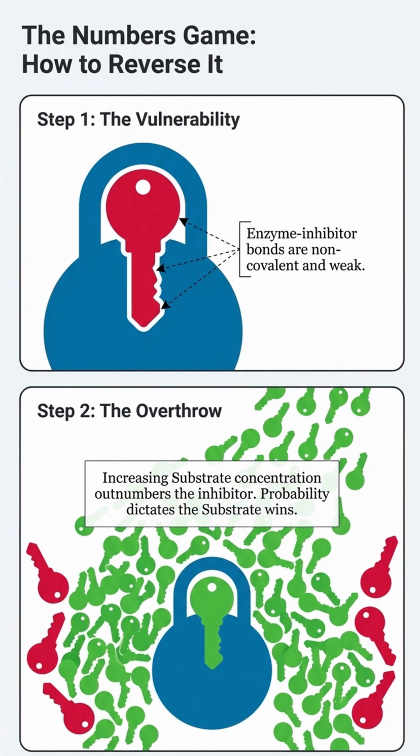The question was about reversibility of this competitive enzyme inhibition. That is because of two major things. One is the inhibitor binds with the enzyme via weak non-covalent bonds. That is one reason. The other reason: in case you want to increase the substrate concentration, see, all the green keys are the substrates and the red keys are the inhibitors. With an increase in the substrate concentration, a lot of green keys, the probability of the substrate going and binding to the active site is higher and obviously the inhibitor will not be able to bind to the enzyme.